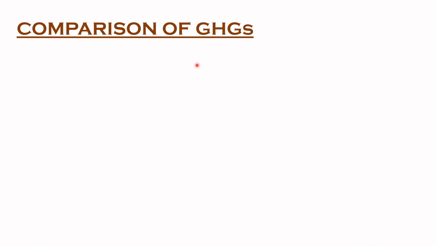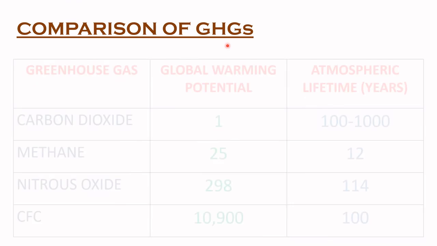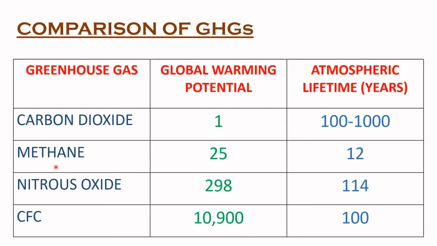So now let us compare all the greenhouse gases. We are only talking about 4 of the greenhouse gases other than water vapor, because the concentration of water vapor may vary from place to place. So the other gases are carbon dioxide, methane, nitrous oxide, and CFCs, chlorofluorocarbon. For global warming potential, as I have already told you, we take carbon dioxide as 1, and the others are relative to carbon dioxide. So methane is 25, nitrous oxide is 298, and chlorofluorocarbon is 10,900. It is a very high global warming potential.